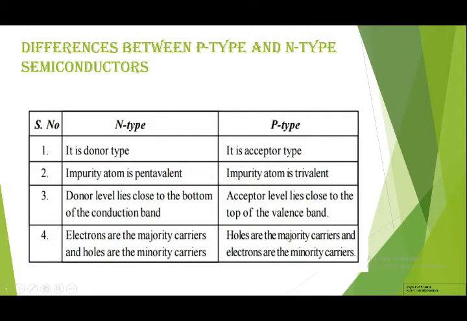In an n-type semiconductor, the donor level lies close to the bottom of the conduction band. In a p-type semiconductor, the acceptor level lies close to the top of the valence band. Next, electrons are majority carriers and holes are minority charge carriers in n-type. But in p-type, the holes are majority charge carriers and electrons are minority charge carriers.